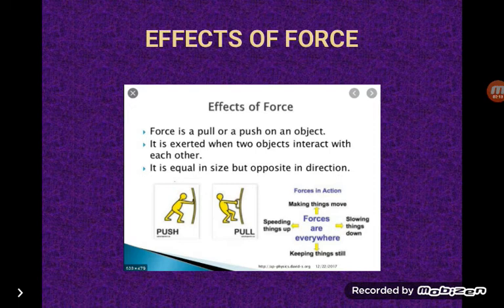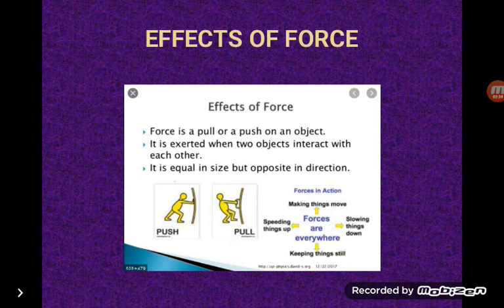Force can also decrease the speed of a moving object or stop a moving object. For example, by applying a force in a direction opposite to the direction of motion of the moving ball, we can decrease its speed or completely stop it.